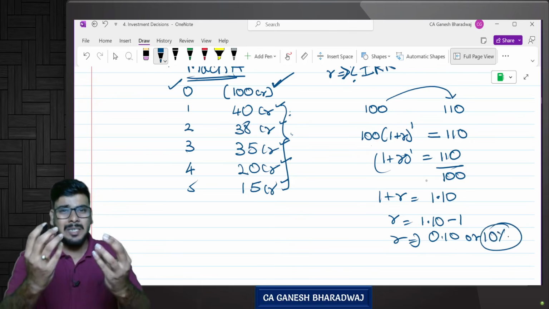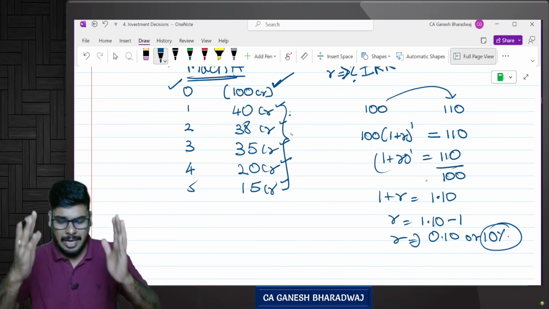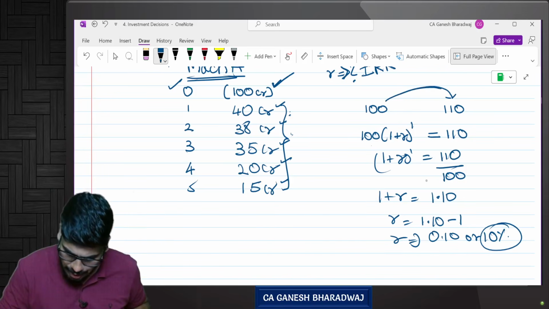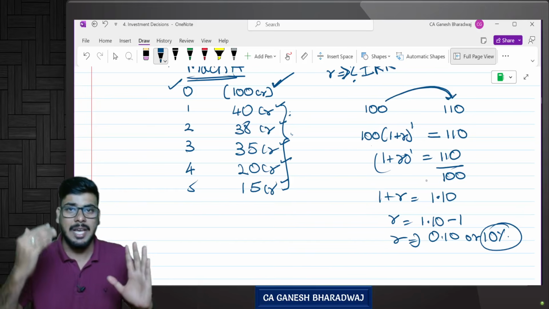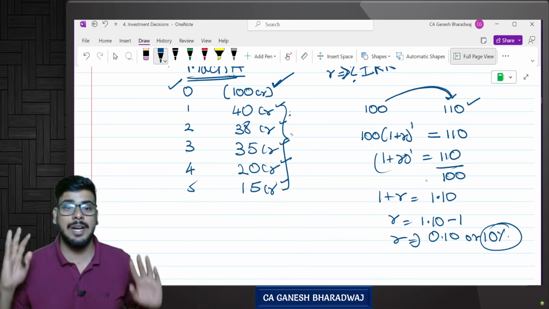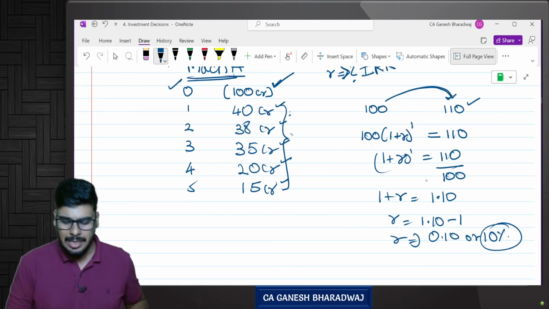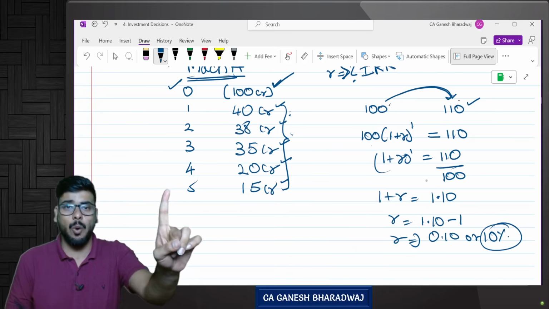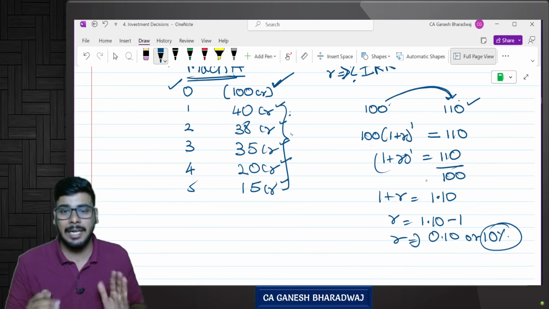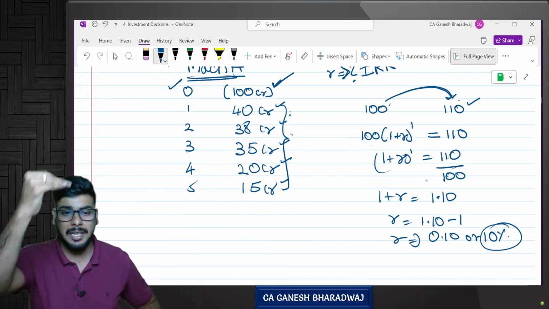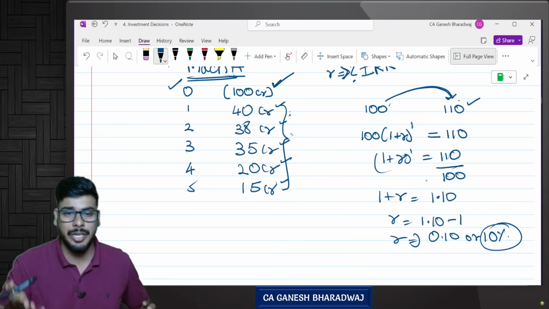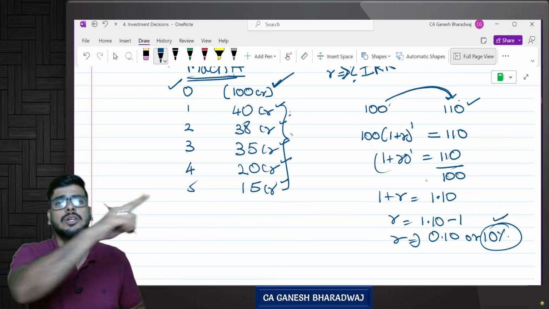Now forget IRR for the time being. Simply, you invested 100 rupees in an FD, and at the end of year 1, you got 110 rupees. What is the return? This is simple. One cash outflow, one cash inflow. Directly you can use the simple interest or compound interest formula and find the R value, correct or not?